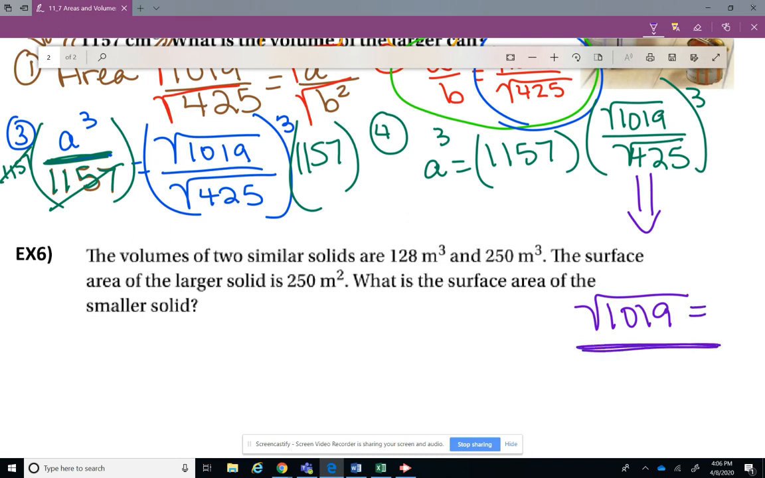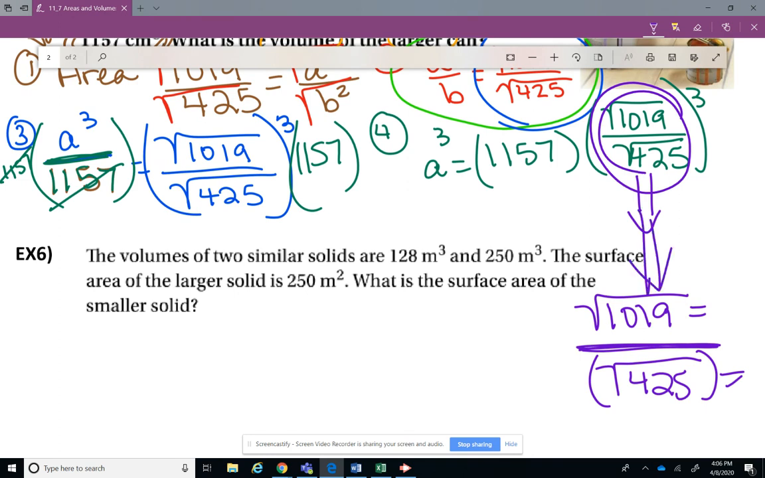Divided by, so press your divide by button, the square root of 425. Now you might have to put that in parentheses. I don't know for your calculator what you have to do. Press the equals button. All right, so now you have this number. This whole thing now, you just found out it was some number.